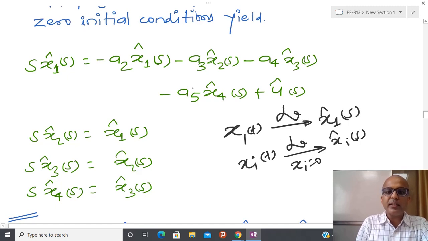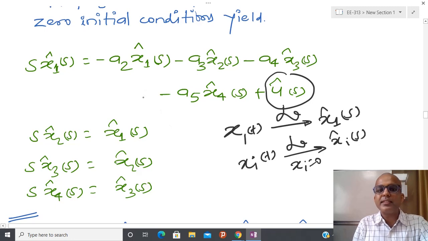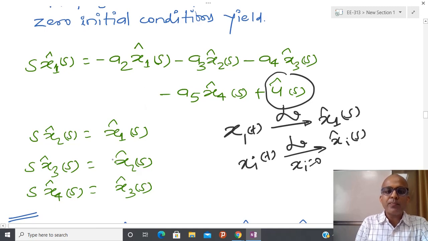Under that assumption, this kind of thing comes into the picture, and here again U(s) is the Laplace transform of u(t). In this way I am able to convert all the first order differential equations into a set of algebraic equations. So I have 4 algebraic equations now, and from these you can see that I can express x2 in terms of x1, and x3 in terms of x2, which is already expressed in terms of x1.